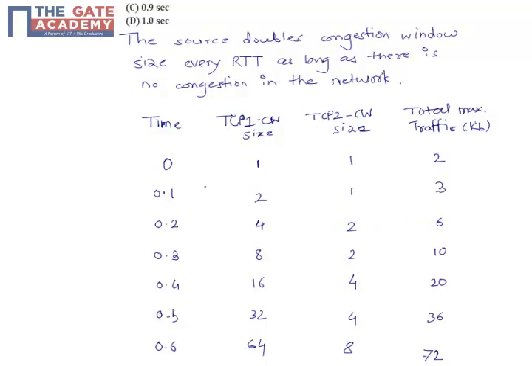Similarly, at time 0.6 second, the congestion window size of TCP1 is 64, whereas that of TCP2 is 8. So in total, at max 72 kb of traffic is flowing through the network, which is still less than the 120 bandwidth capacity we have.